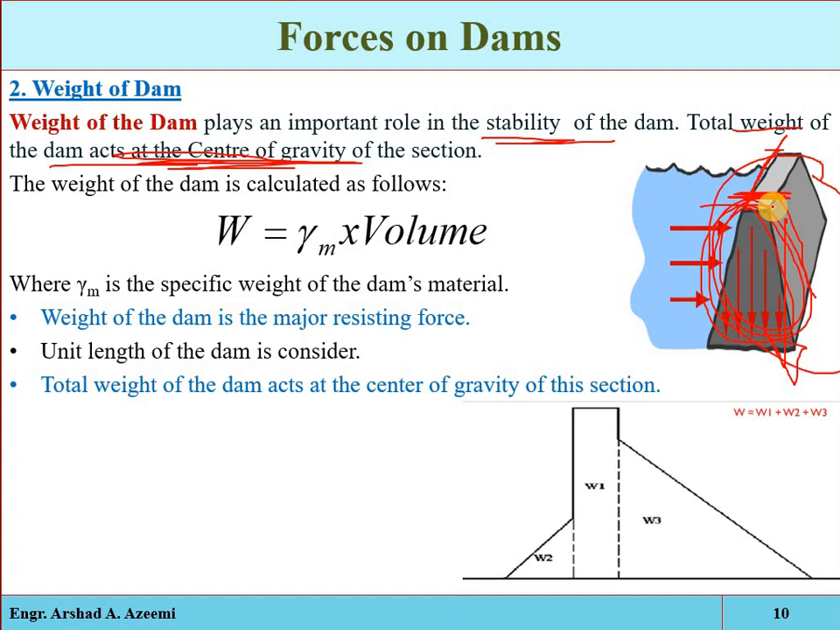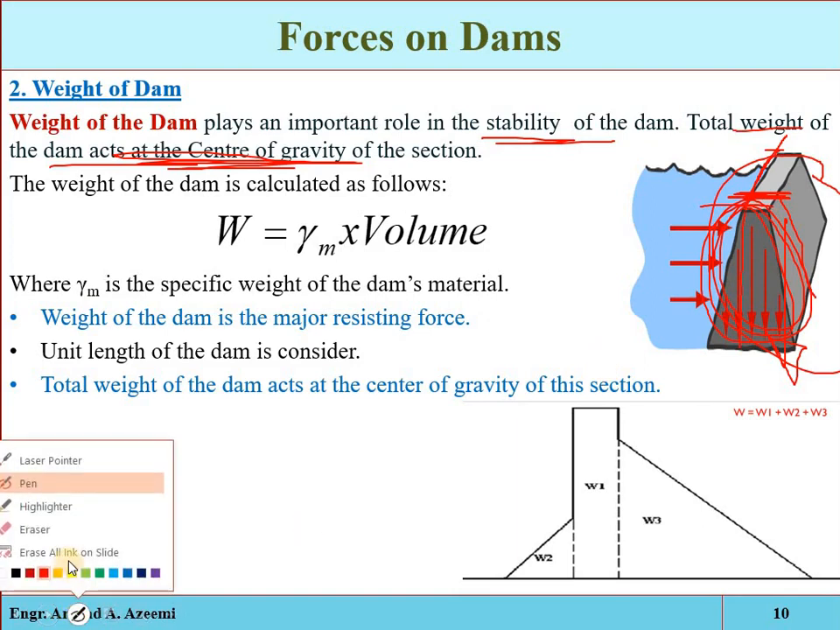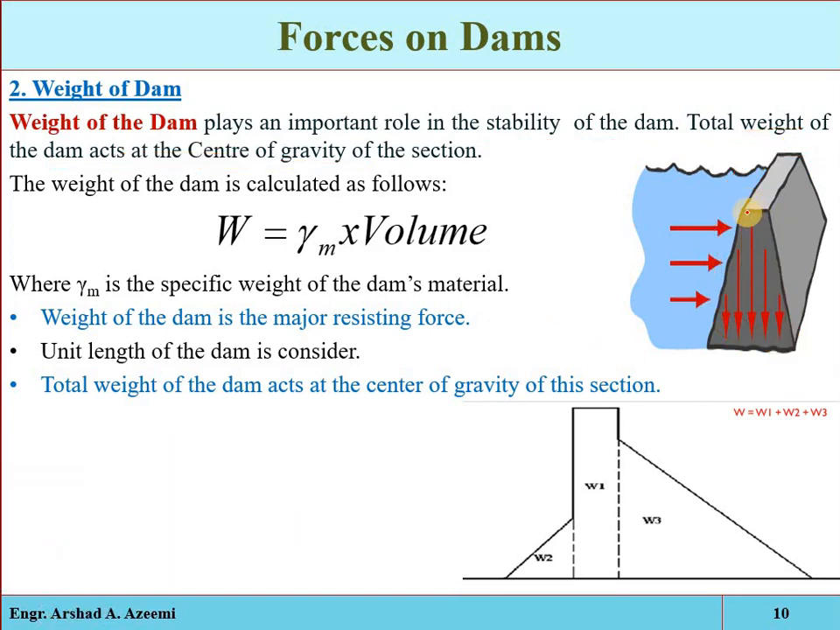Okay, and see the cross section of the dam. Here you can see that, for example, we will have 3 portions. The upstream face is also inclined, so we have this portion. The downstream portion is also inclined, so we have this one, and these two are triangular shapes, and this one is a rectangular shape. So first we will have to find out the weight of this portion, then the weight of this portion, then the weight of this portion.